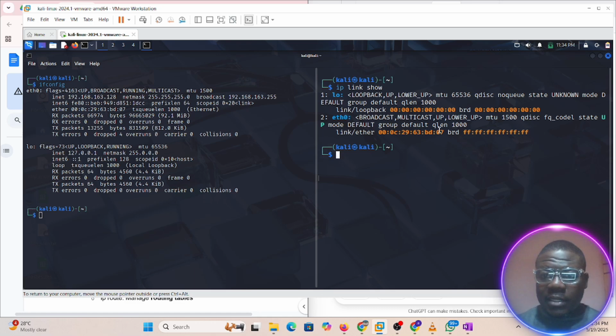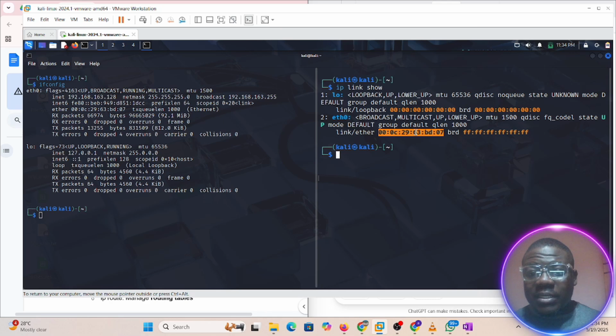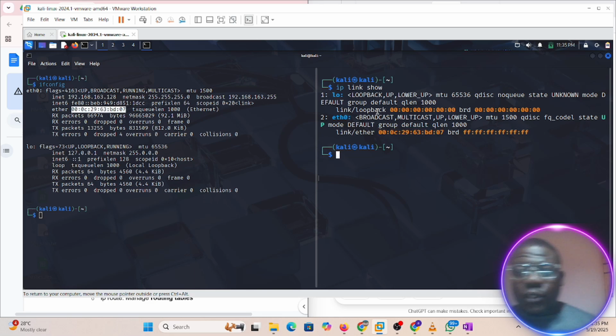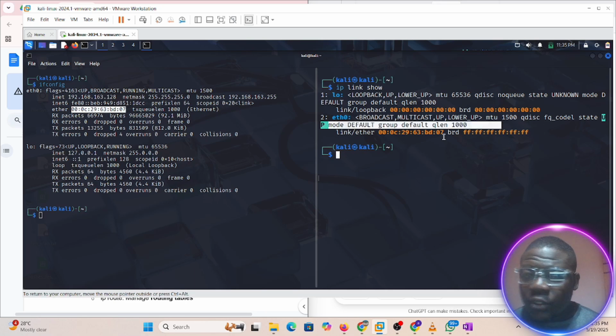If you look at this now, this is the MAC address for this Ethernet interface, and if we come here, it's the same thing as what we have here. So this one is just to show us whether it's up or not. Link is loopback, link is ether. If you look at this, it shows us that it's up.